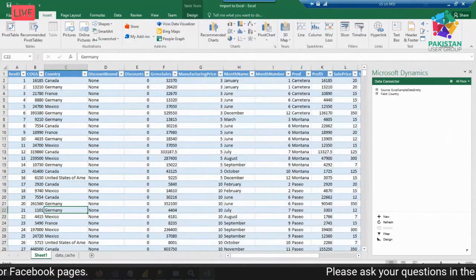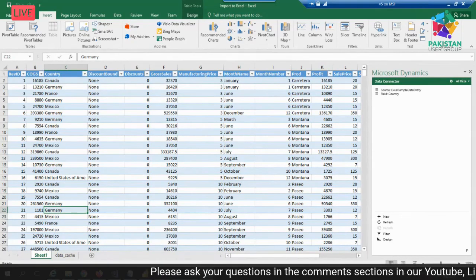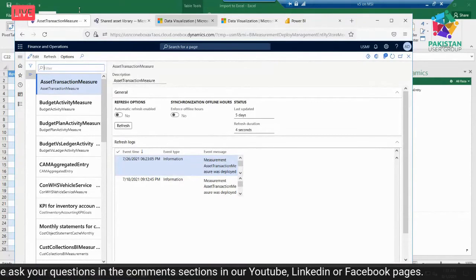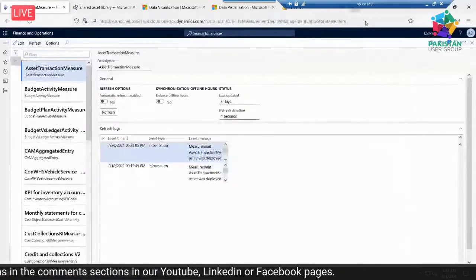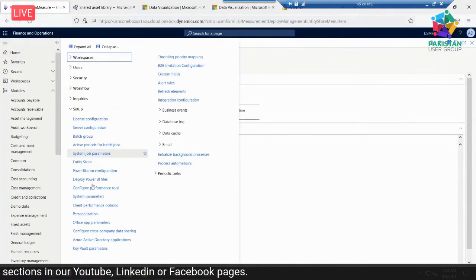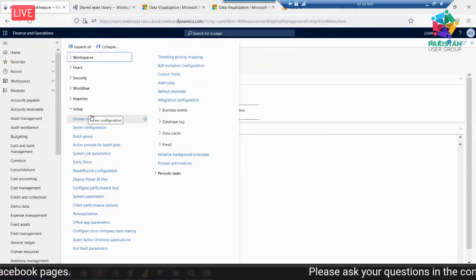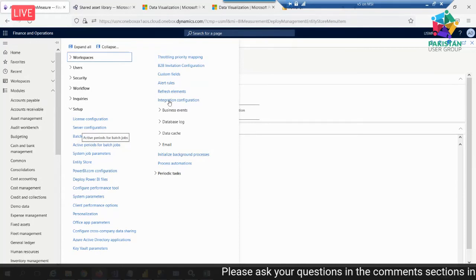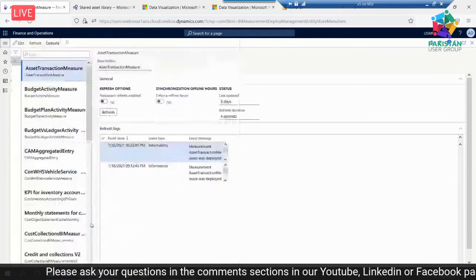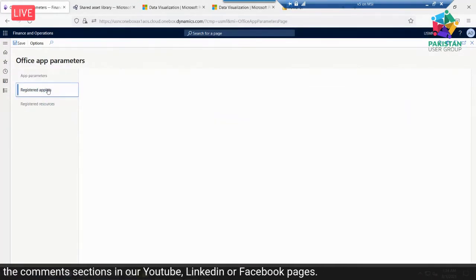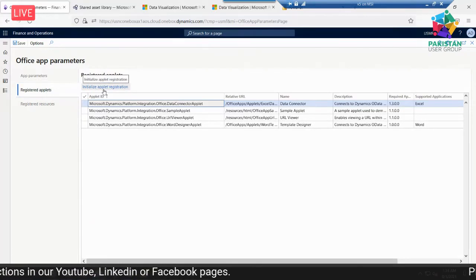Then you have to go and enable it here, again Microsoft Dynamics, and from here you go to Office integration, and here you have to initialize the app registration.